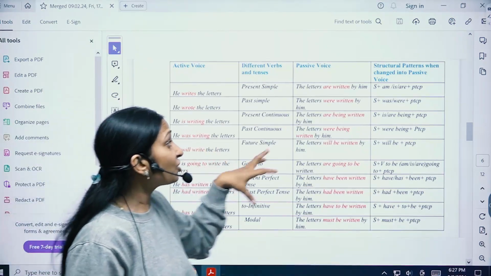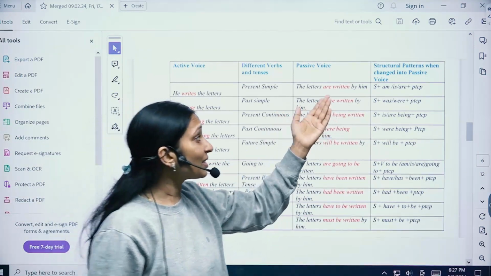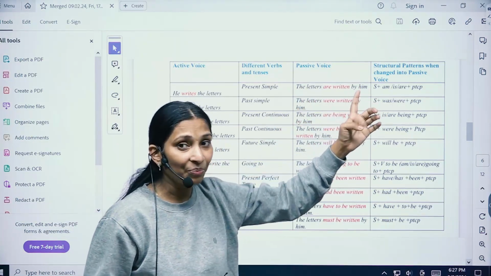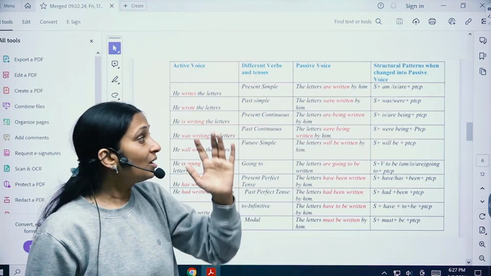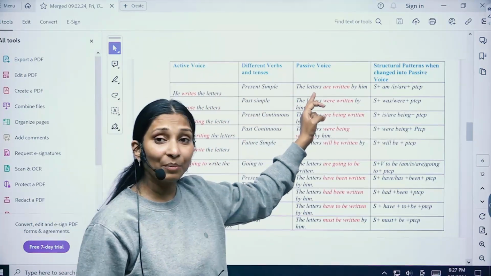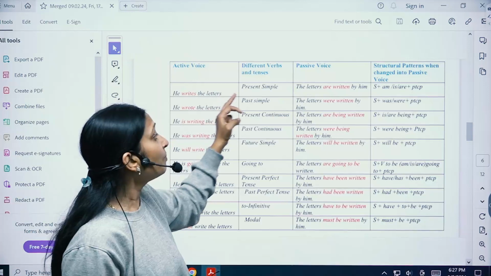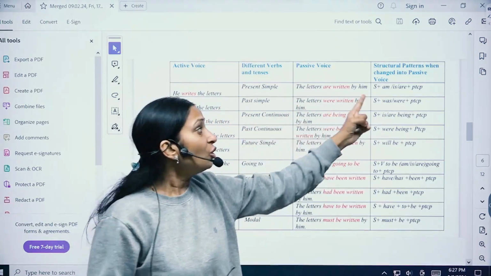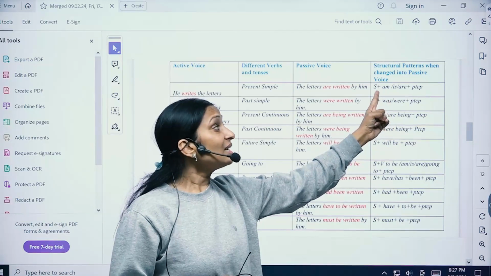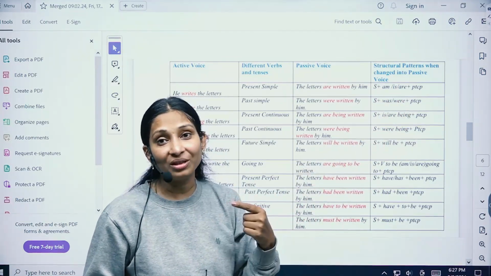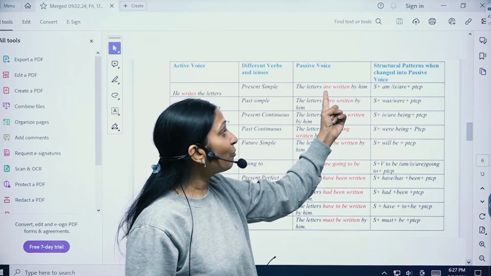But when we change the sentence from active to passive, it becomes: the letters are written by him. What did we do, children? First of all, the object, the letters, has come in the beginning, and then one verb automatically increases, I told you. What are you going to increase in it? Is, am or are, depending on the need of the sentence. Here we have put are.